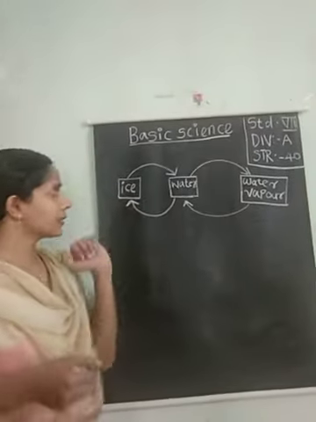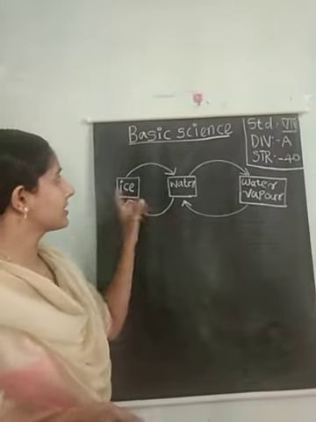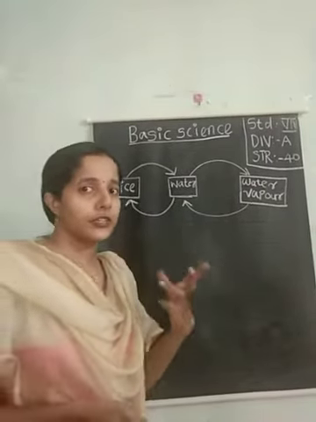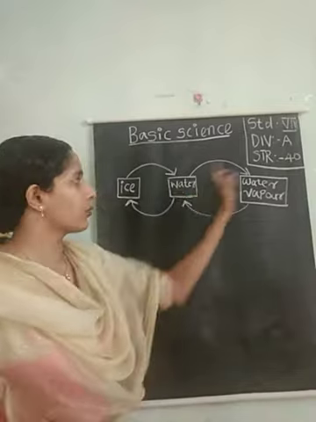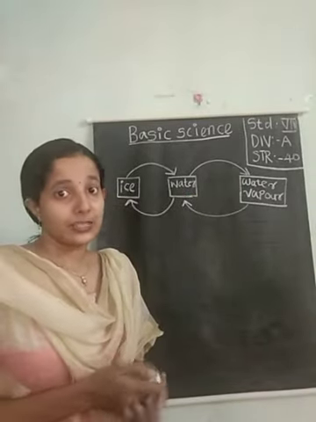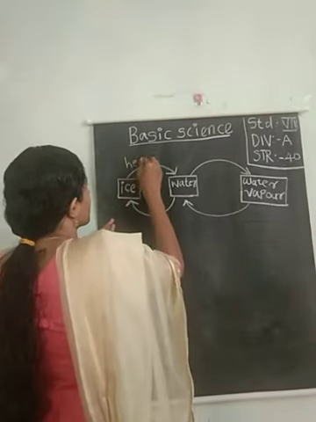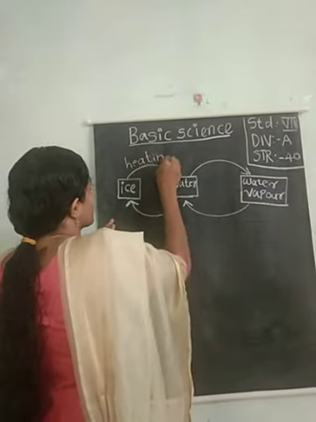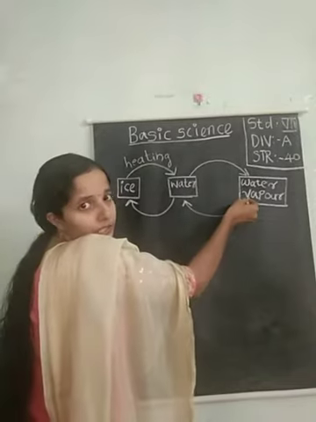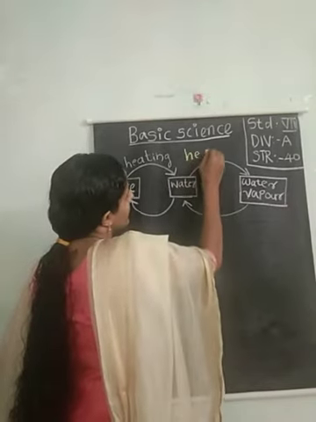See, this is what you were doing. What was the thing that caused the change of ice to water or water to water vapor? It was heat. So we will write here as heating. So water to water vapor also is due to heating.